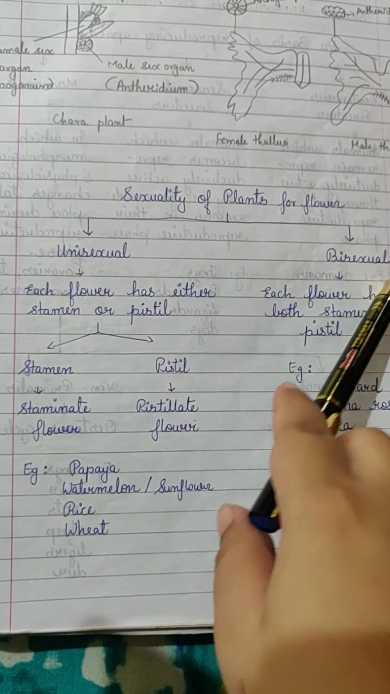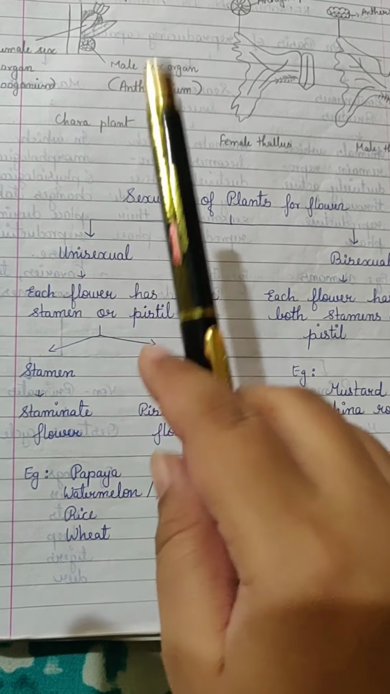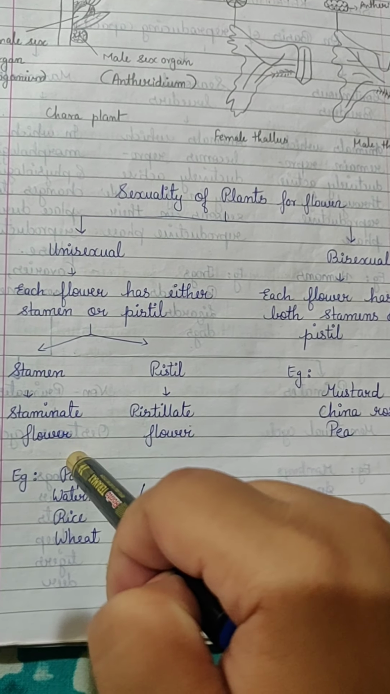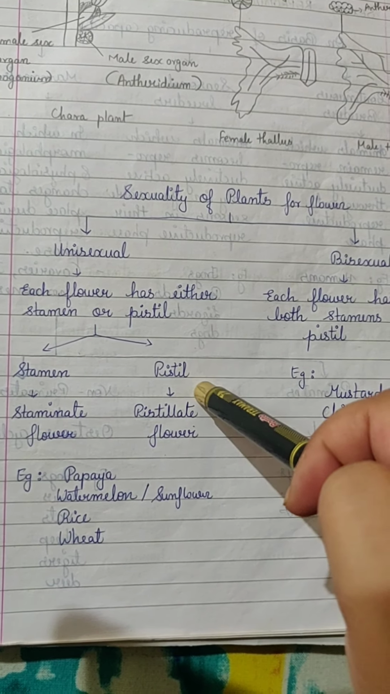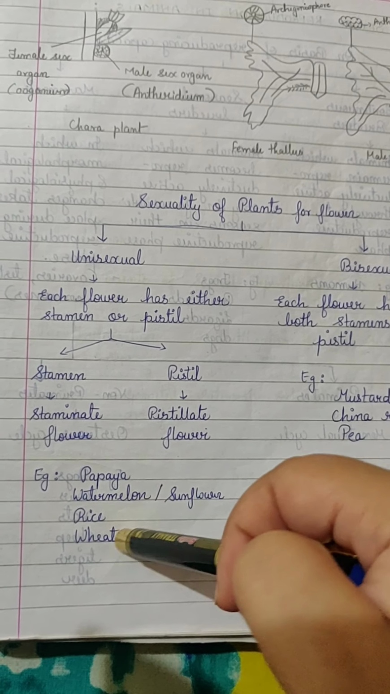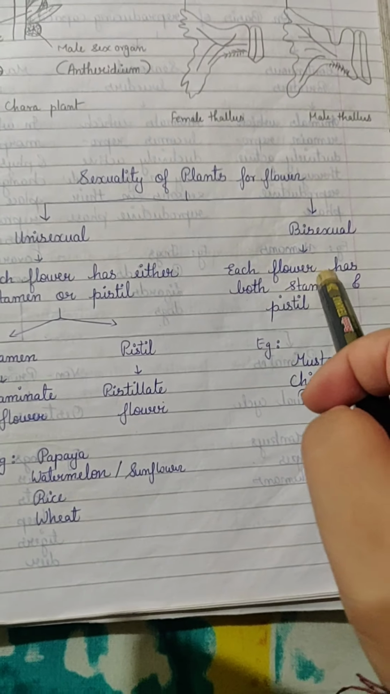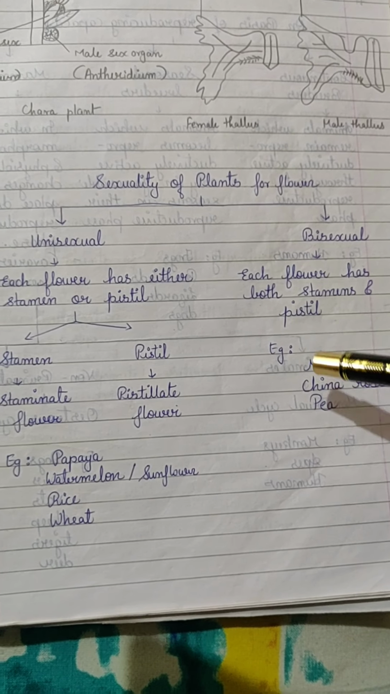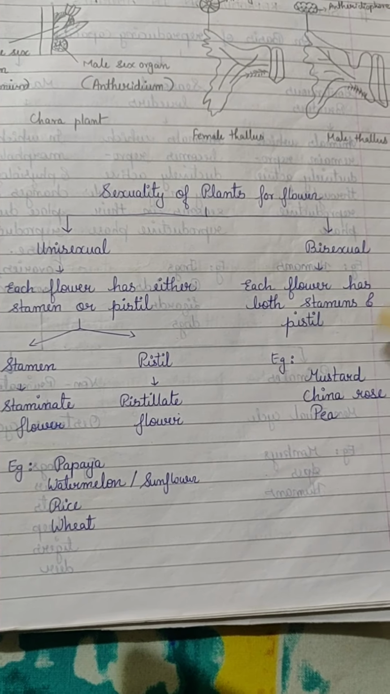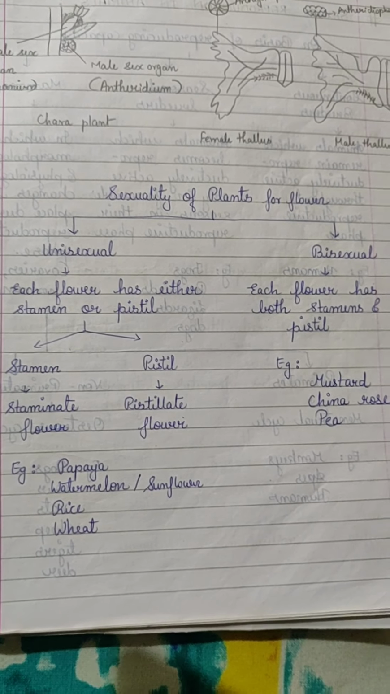So unisexual and bisexual. Unisexual flower bears either stamen or pistil. If it is bearing stamen, it is called staminate flower. If it is bearing pistil, it is called pistillate flower. Example: papaya, watermelon, rice, wheat, sunflower. Bisexual flower examples are mustard, china rose and pea. Both male and female reproductive parts are present in the same flower.